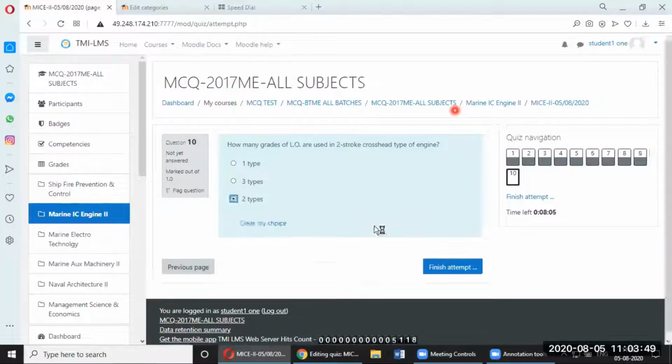Okay, 2 types. You can see I had put the options 1 type, 2 type and 3 type in this sequence, but Moodle has already shuffled it. 1 type is coming first, 3 types are coming second, and 2 types are coming last. Moodle keeps on shuffling, because we have used shuffle choices and shuffle questions both. That's why giving a number to the choices is a very bad idea. You should never number the choices. We have put it off by default, but you can find it there. So now, as you can see, I have answered all the questions.